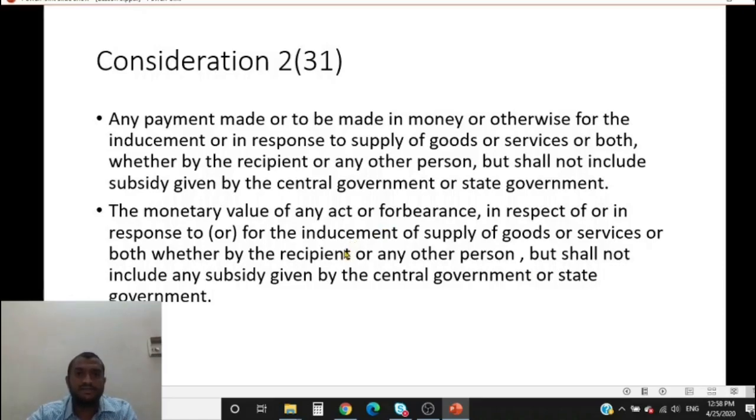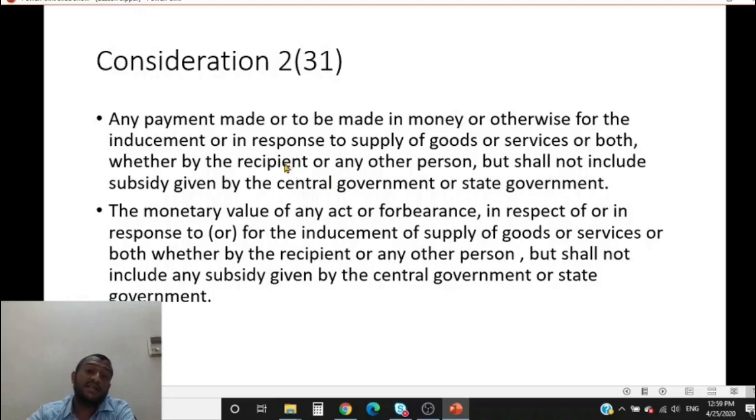Consideration could be of two types. It could be monetary consideration or it could be non-monetary consideration. The first para covers monetary consideration, the second para covers non-monetary consideration. What could be monetary consideration? I could give you direct money for the service you provide, or I could give you chairs for the service that you provide. So this is also any payment in money or otherwise. This otherwise would be chairs, in response to supply of service.